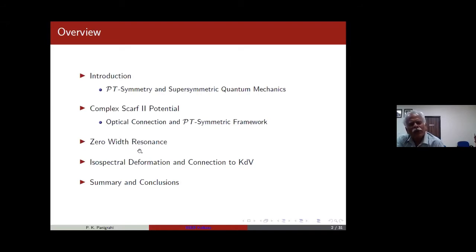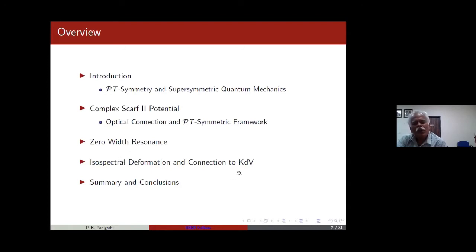Now, you will find out in the complex domain where the energy eigenvalues will become complex at a very specific point where the amplitude is an integer. You will have the zero width resonance where this reflection |R|^2 plus |T|^2 will be 1. And the amazing thing is that you have exact wave functions for that because of this solvability of the complex Scarf potential. And you will see some interesting features there.